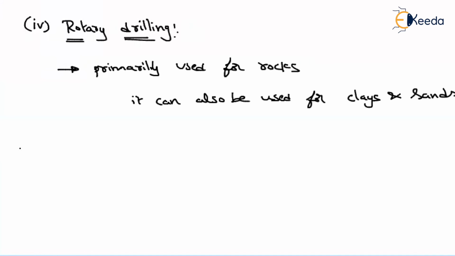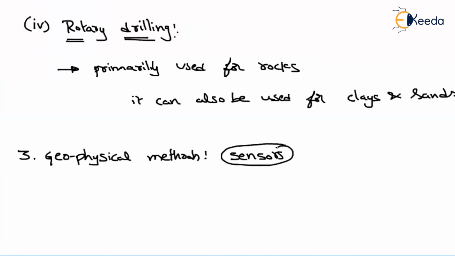Next, we have the geophysical methods. Here the soil exploration is done by using some sensors. They will send some sensors and receive the inputs, and then calculate the time taken by sensors to reach particular points. Depending upon the time taken, they will study the strata of soils and also the properties. These points are more than enough. Don't go beyond these points.